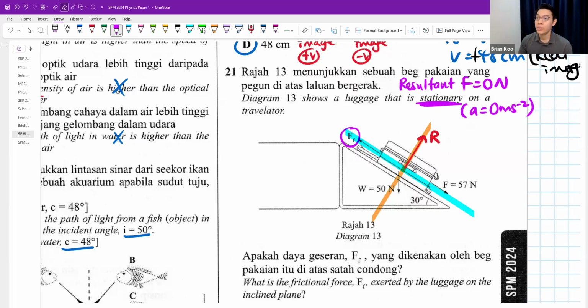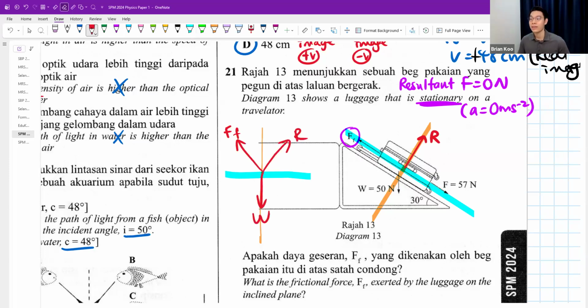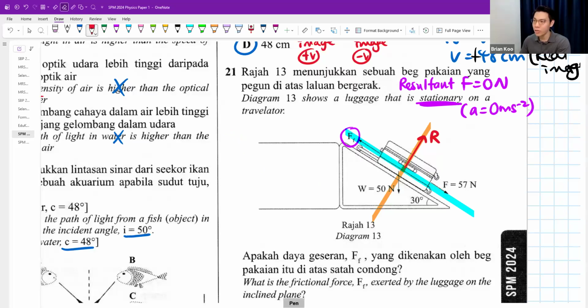Teacher, what if I draw the T-shape like this? It means you're going to have the friction pointing like this, and your normal reaction pointing like this, and the only thing pointing down is your weight. So it's a bit difficult on this one. And then you're going to have this 57 Newton pointing like this. It's not on top of the T-shape. So it's very difficult to change all these forces into a T-shape. I say T-shape because the object is going to move up or down in this direction.